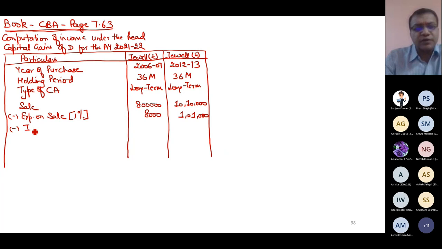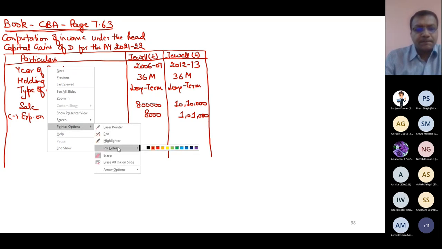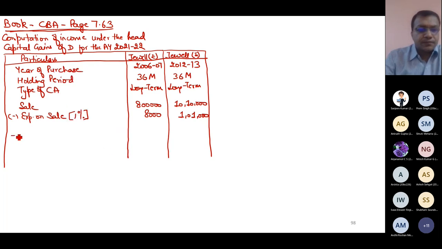Since it is long term, I will compute the indexed cost of acquisition. For indexed cost of acquisition, you have to write working note number 1.